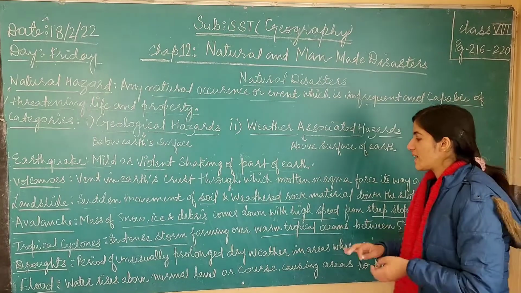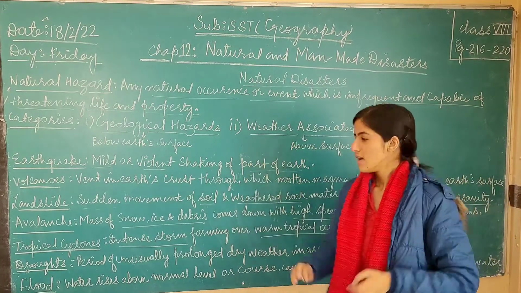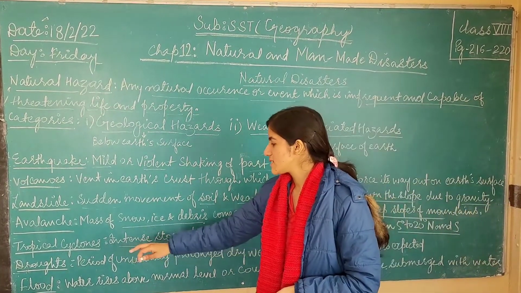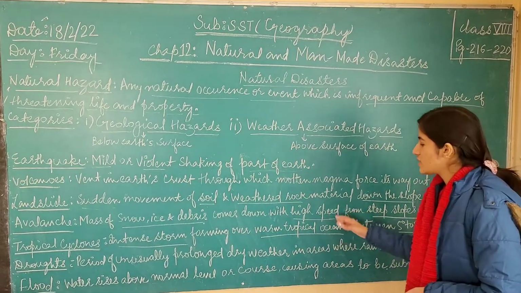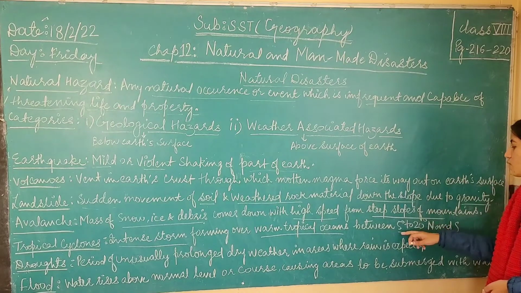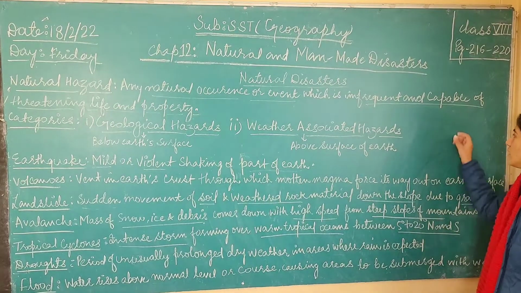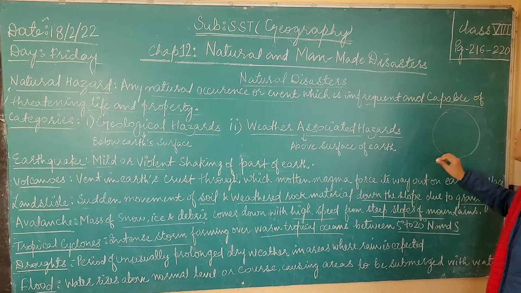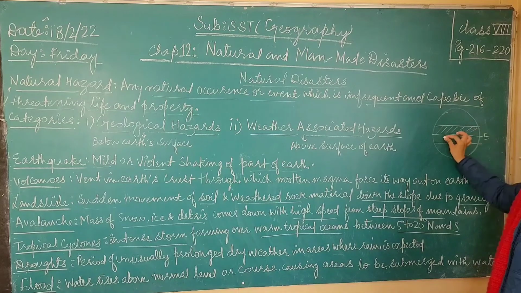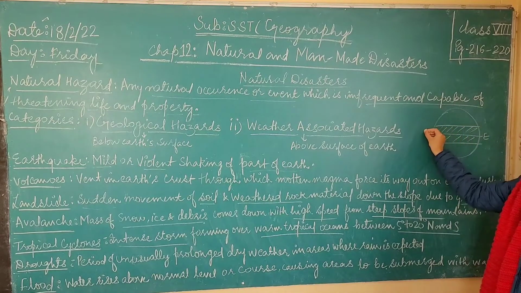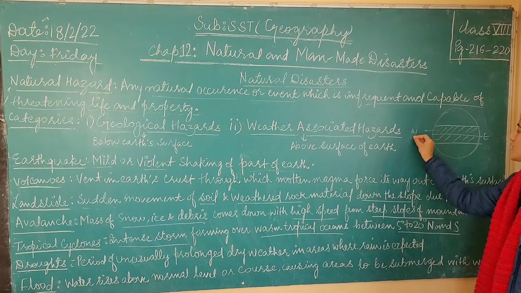The oceans which are there at the tropical region of our surface have this type of cyclone, this intense storm which is called tropical cyclone, and these tropical oceans are there in between the latitudes of 5 degree to 20 degree north and south. Like if this is Earth's surface and here we have the equator and this is the tropic area. These are the tropics. This is the tropic of the northern hemisphere and this is the tropic of the southern hemisphere.